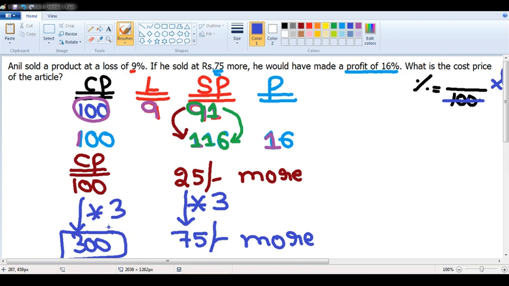Please make use of 100 whenever you have questions in terms of percentages. If you make use of 100, you will not end up with any fractions. And please do not apply any variables because we are discussing arithmetic topics. Variable is nothing but algebra. Let us try to eliminate algebra as much as possible. I hope it is clear, sir. The answer for this question is 300 rupees.